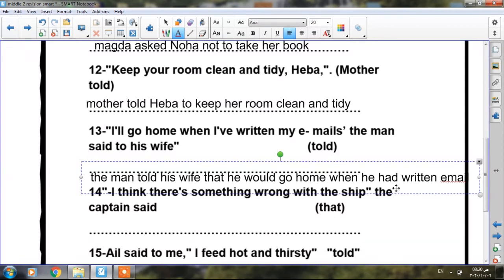Okay, number 14. I think there is something wrong with the ship, the captain said. So who is speaking? The captain is speaking. Let's change it to the reported speech. So the captain said that he thought, because I have to change the pronoun, I becomes he. He thought there is becomes there was something wrong with the ship. So the answer again: the captain said that he thought there was something wrong with the ship.